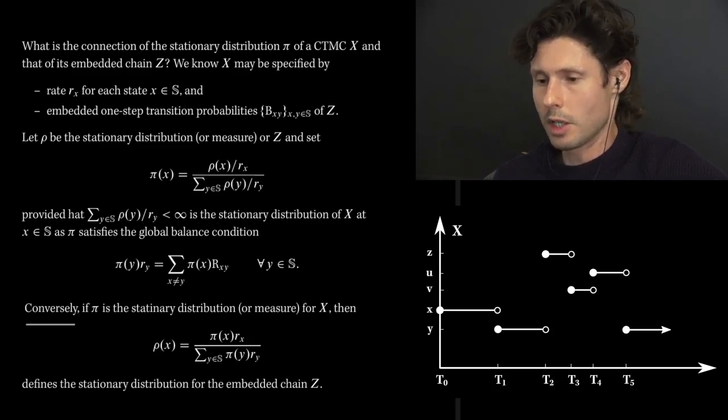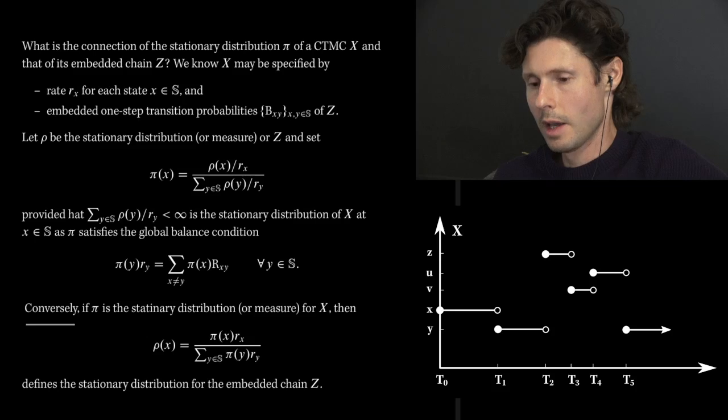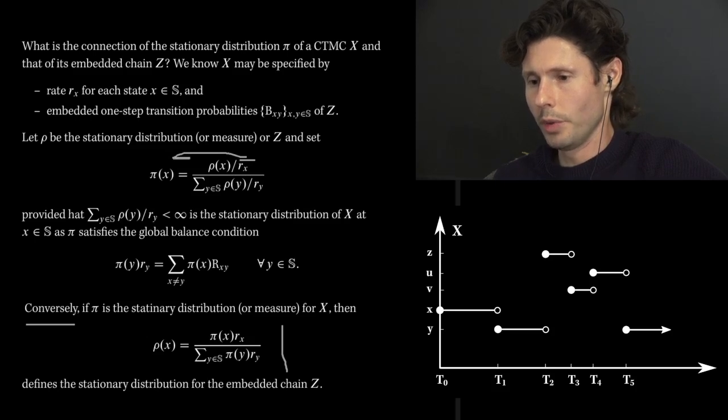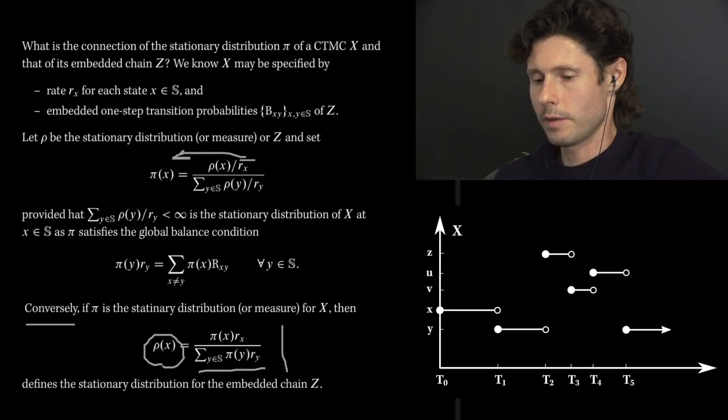If pi is the stationary distribution of X, then what is the stationary distribution of the embedded chain? Well, it's rho given as such, which is not terribly surprising. It's just the fact that this quantity here, this rx, switches over. You multiply both sides, and you get this proportionality, and the denominator there is just responsible for normalizing this function rho so that it's indeed a distribution.